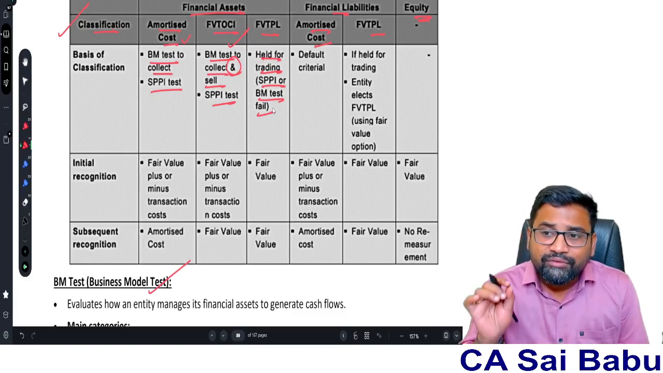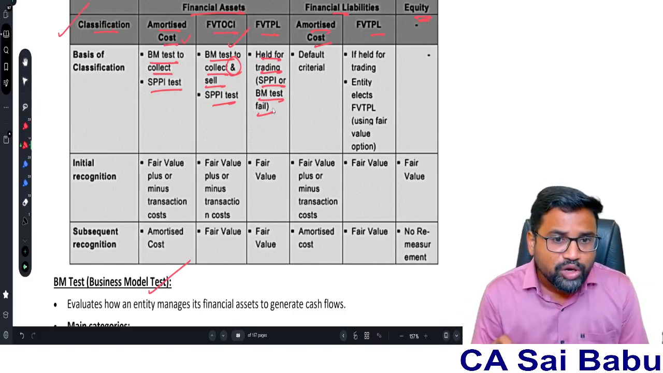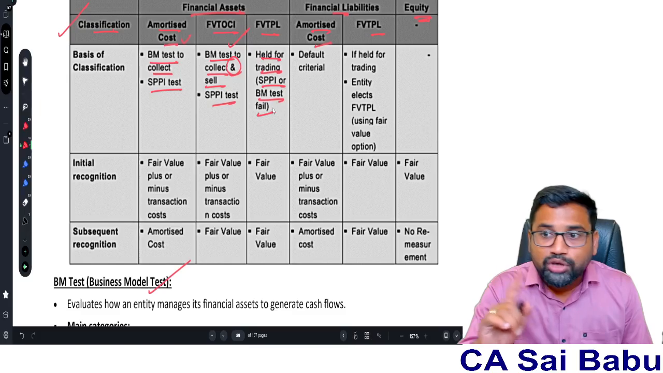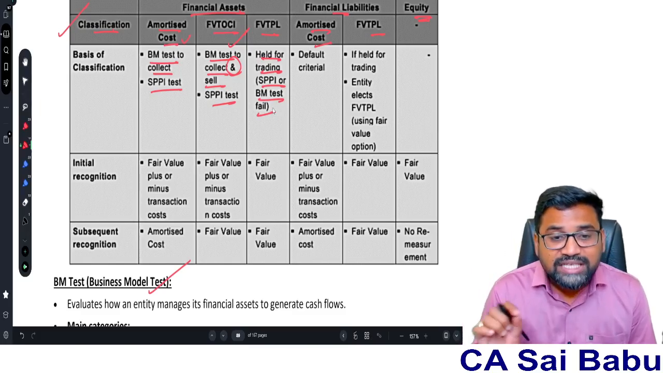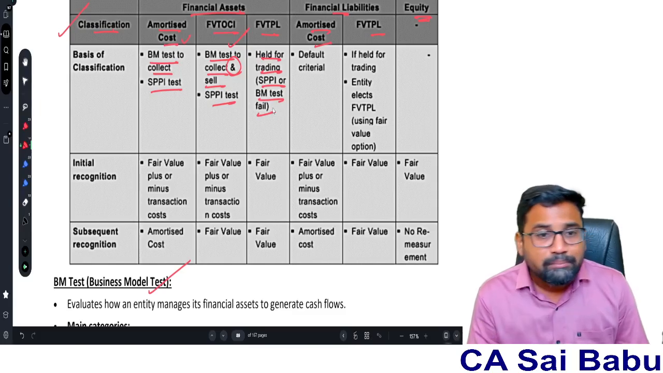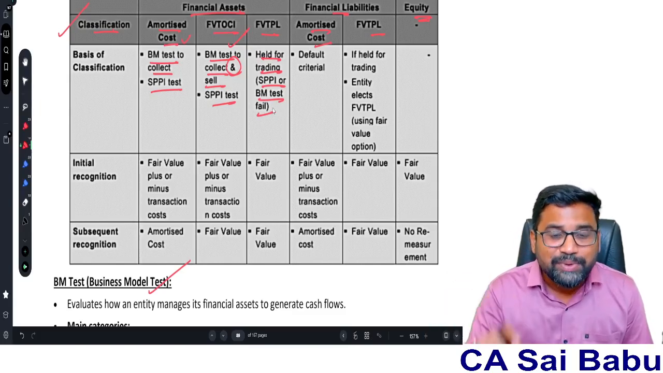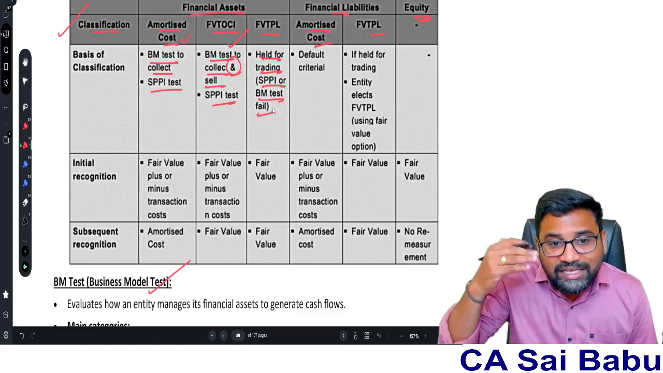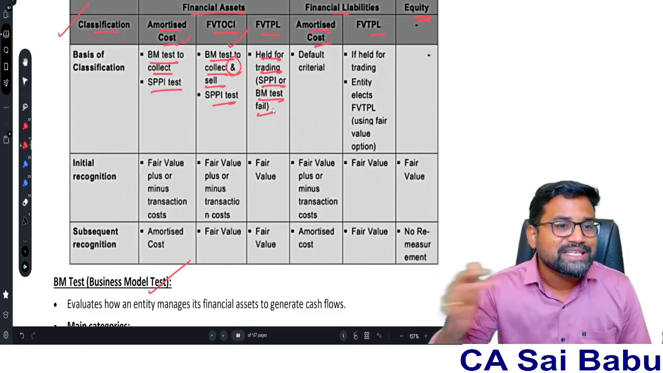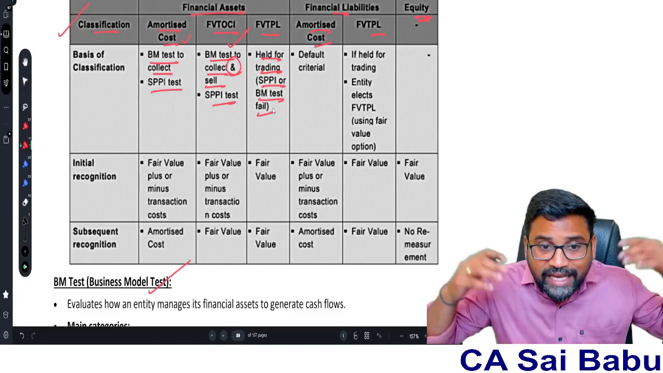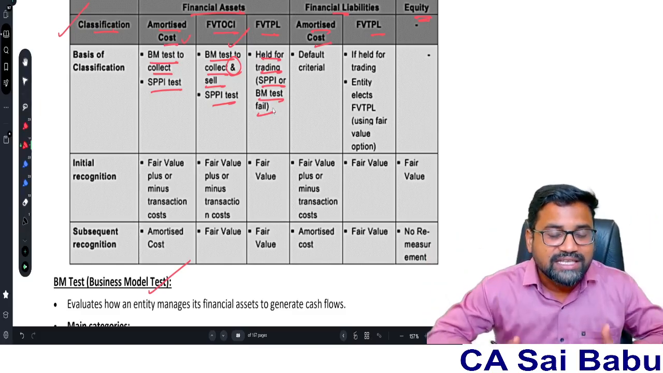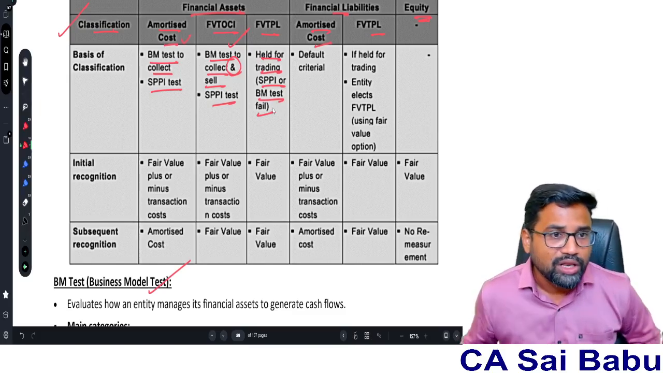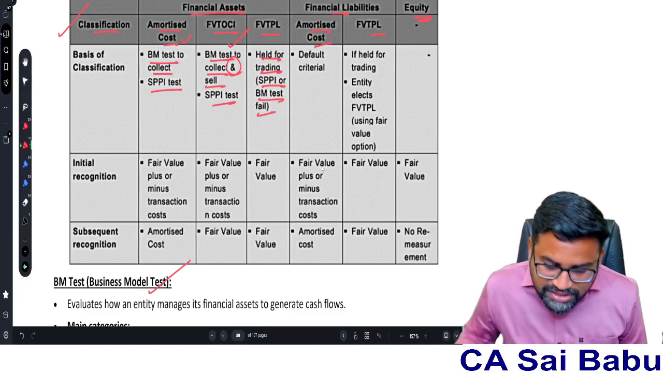So tell me, when financial assets are classified under the AC model, amortized cost model, the BM test to collect and the SPPI test must both be satisfied. When financial assets are classified under the FVTOCI model, the BM test to collect and sell as well as the SPPI test, both tests must be satisfied. Now suppose either the BM test or the SPPI test failed, or to put it simply, any investments or financial assets held just for trading, then they will be classified under the FVTPL model. This is about financial assets.